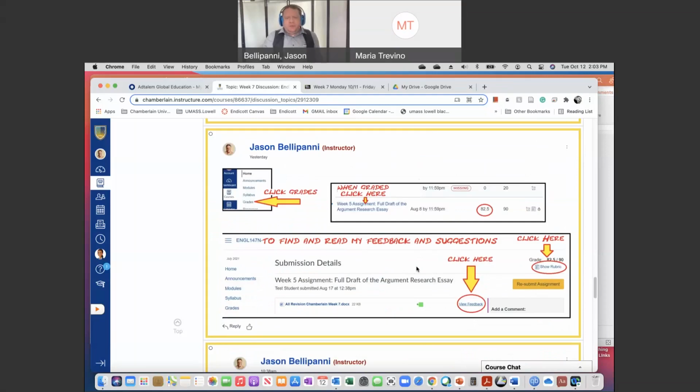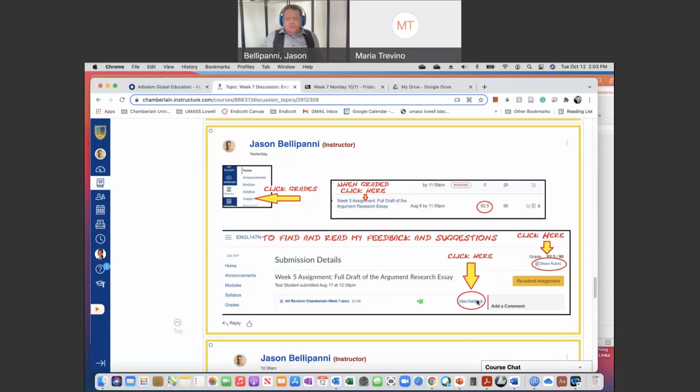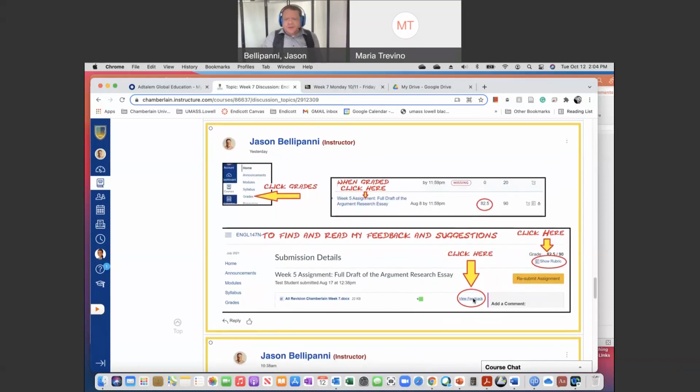The other thing: I want to make sure everybody's seen the feedback that I've given on your rough drafts. So you click grades, and once you have a grade, then you know that I've already looked at it and done comments. Then you click on the main assignment, and it brings you to this page. I'm pointing it out because it's hard to see; they don't make it super easy. Viewing feedback is the actual essay where I've written comments on it, and then there's the rubric, which shows you how you did and what you might have missed.